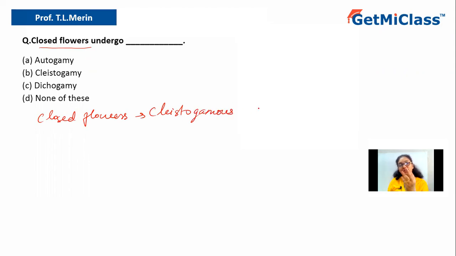Here the flower always remains closed, so there is only a chance of self-fertilization, or you can say self-pollination. This can undergo only self-pollination because no other pollen grains can enter inside the flower, as it is closed.